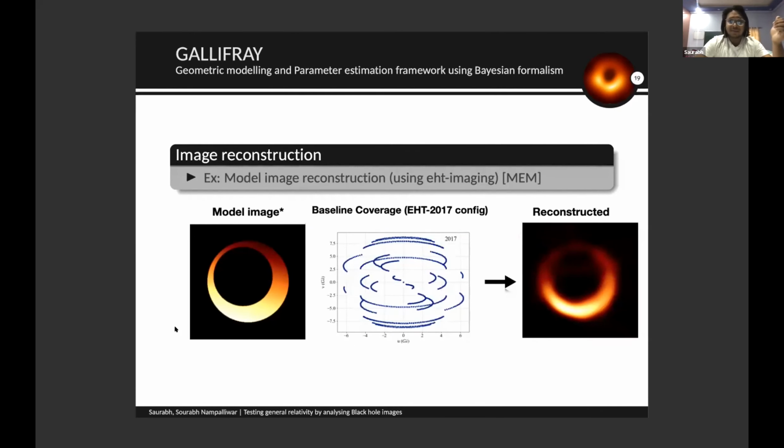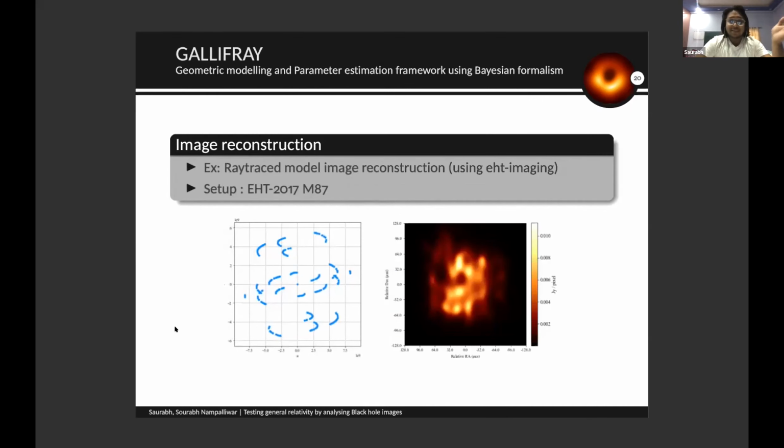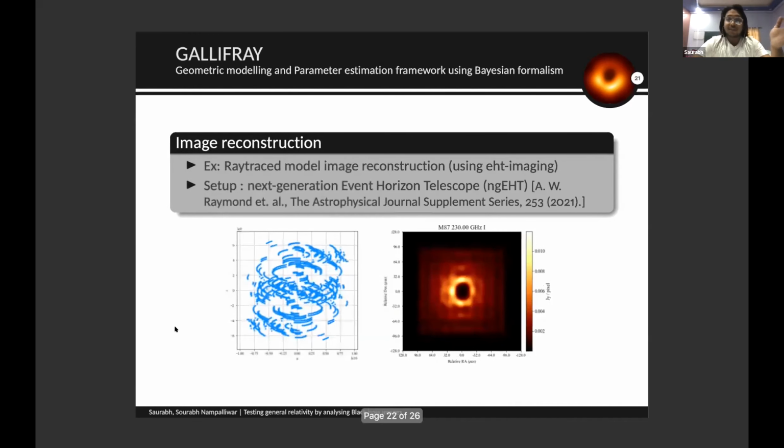This is just an example of reconstructing this image using another Python library created by EHT members, which is ehtim. We use that library to reconstruct images using simulations of radio telescopes all around the world, and to see how we can see that image if we have those telescopes at some particular locations around the world.